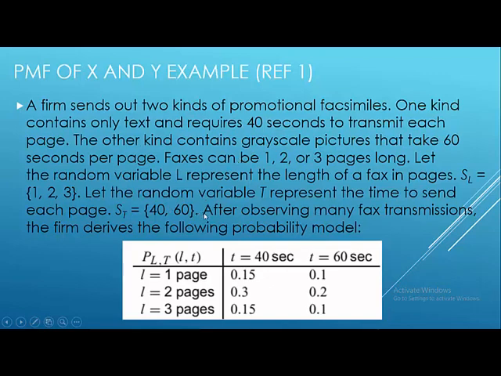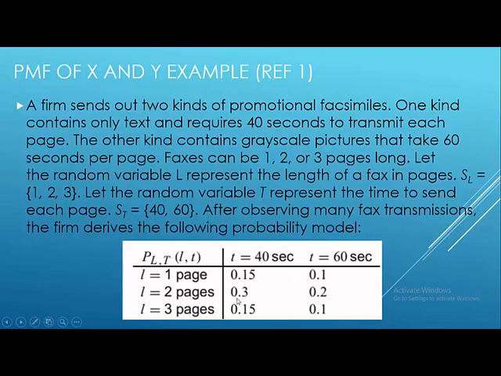After observing many fax transmissions, the firm derives the following probability model, which says that to send one page of text only, it takes 40 seconds, and the probability of sending such a page is 0.15, and the probability of sending a single page having a picture is 0.1.